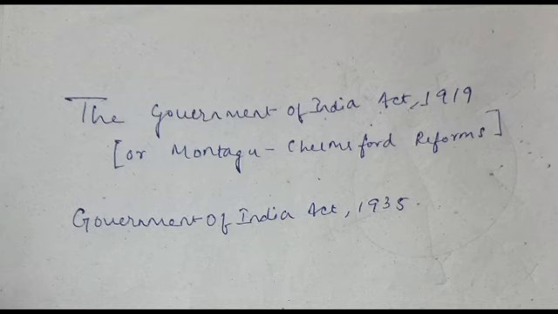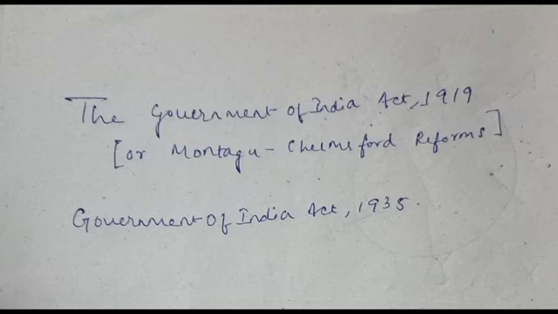Okay, now under the legislative subjects there were two lists: the reserved list and the transferred list, much like the central subjects and provincial subjects in the central executive under the central government. The reserved list consisted of law and order, revenue, irrigation, etc. This was administered by the governor with the help of his executive councillors.